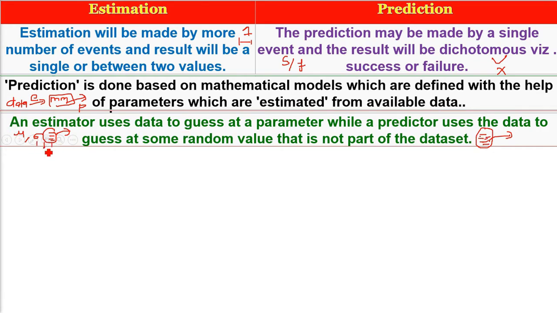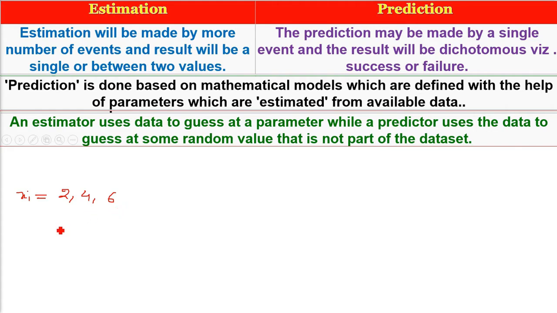So let us take an example of estimation and prediction. First, an example of estimation. We always talk about population and events. Let us say we have xi, 3 numbers: 2, 4, 6. Now we'll take the mean of this. That will be sigma x by n.